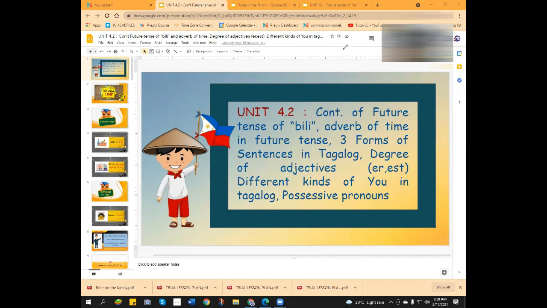Okay. So did you browse the words that I gave to you in the Quizlet? Yes, I did. So our lesson for today is actually the continuation of the future tense of bili, and it is also the future tense of the adverb of time. I think we are done with these three forms of sentences. We just have to browse it and review it. This is new: degree of adjectives. In English, we have more or most, just add er and est, and different kinds in Tagalog, and the possessive pronouns. Okay, let's have a review.